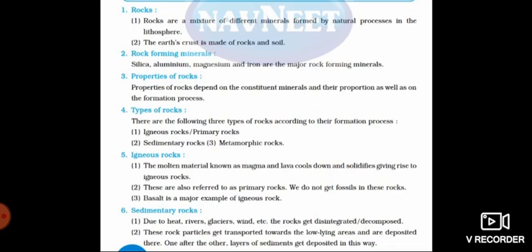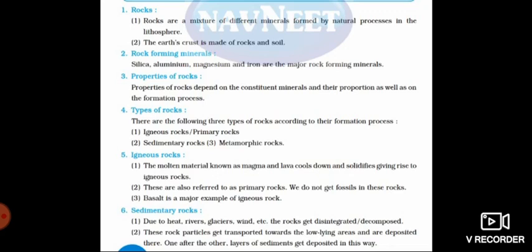Okay, second thing, that is the earth's crust is made up of rocks and soil. You can have this as a fill in the blanks or question answer. Yeah, so what is our earth crust made up of? Yes, the outer area of our earth crust is made up of rocks and soil.